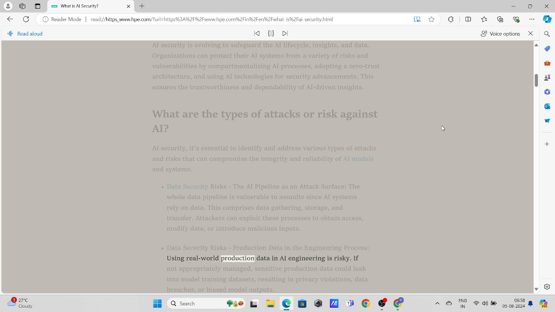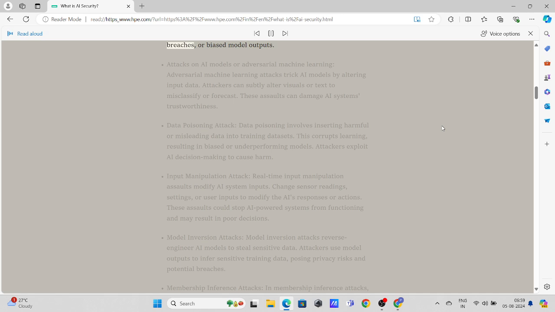Using real-world production data in AI engineering is risky. If not appropriately managed, sensitive production data could leak into model training datasets, resulting in privacy violations, data breaches, or biased model outputs. Attacks on AI models, or adversarial machine learning.